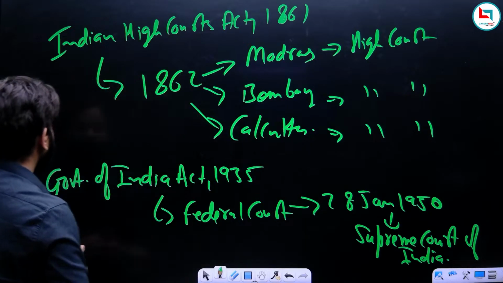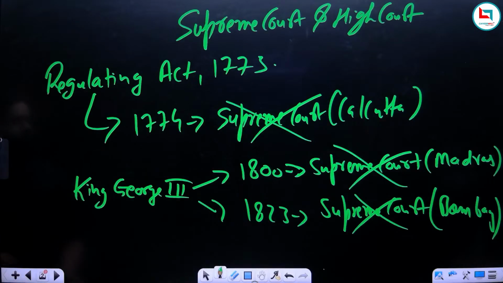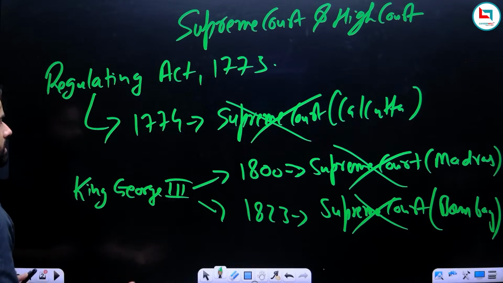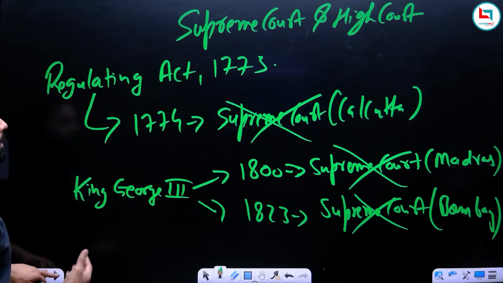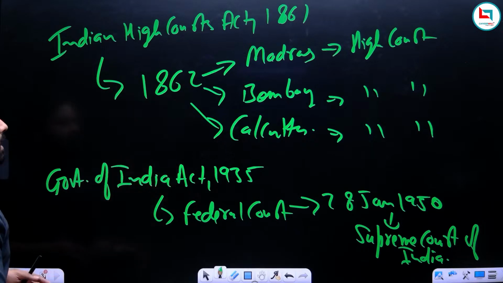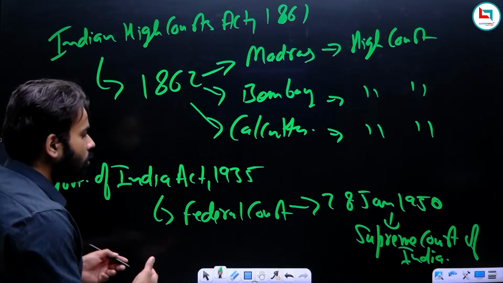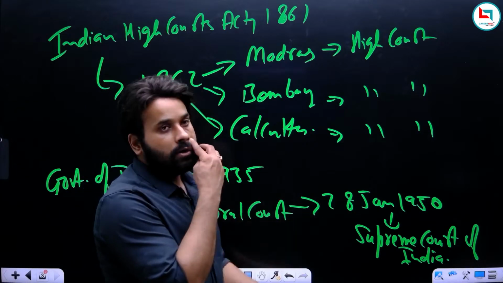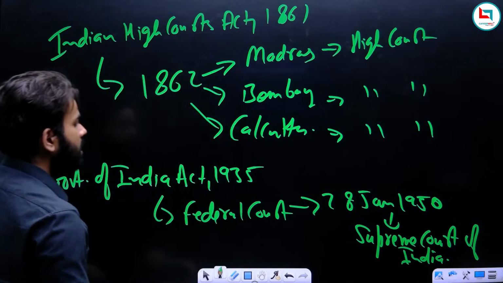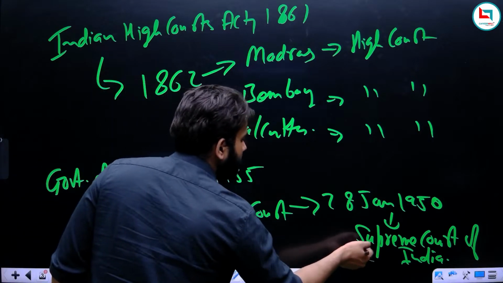So this was the brief background of the Supreme Court and High Court: initially Supreme Courts were established in different places, and these were replaced by the High Courts, which were the highest courts of that time. Then the Federal Court came into the picture and became the highest court, and then this Federal Court was converted to the Supreme Court. So today we are studying the Supreme Court of India.